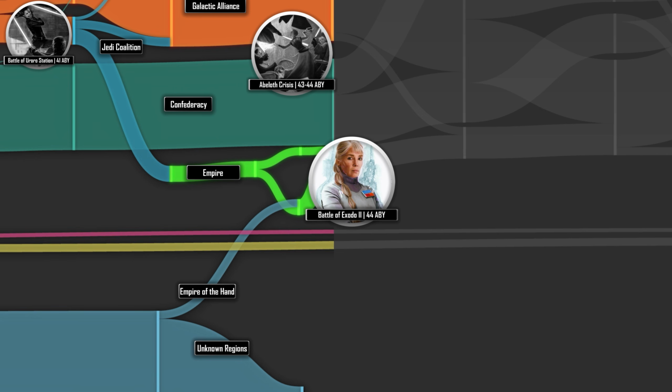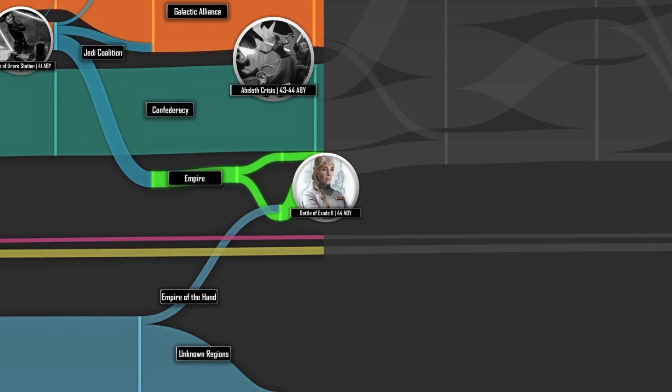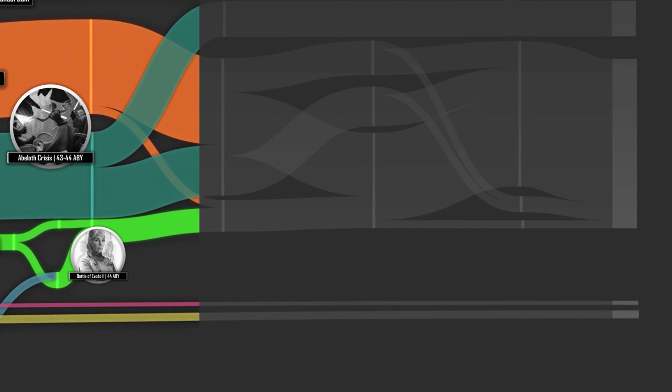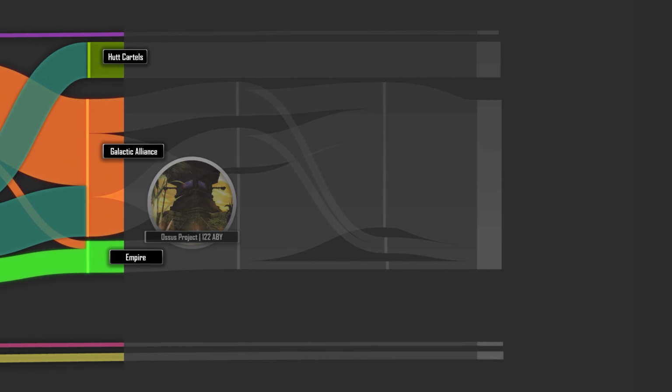This is largely the state the galaxy is left in as of Crucible, the final Legends novel chronologically. However, the Legacy comics jump ahead about 80 years, giving us another look at the galaxy starting in 127 ABY. By this point, the Confederacy had been brought back into the Galactic Alliance, or in the case of the Hutts, struck back out on their own, assuming the Hutts hadn't already been in that position much earlier. We really don't have a timeline on the Confederacy's dissolution. The Hapens, though, still did remain independent.